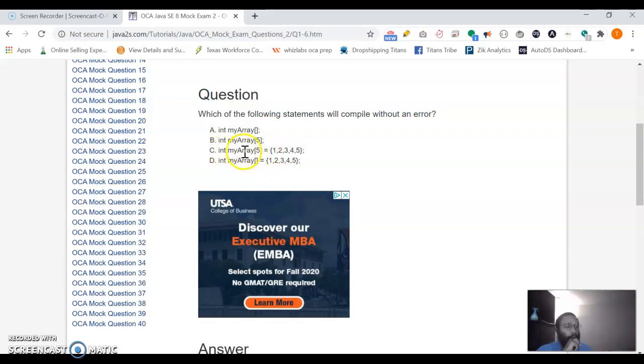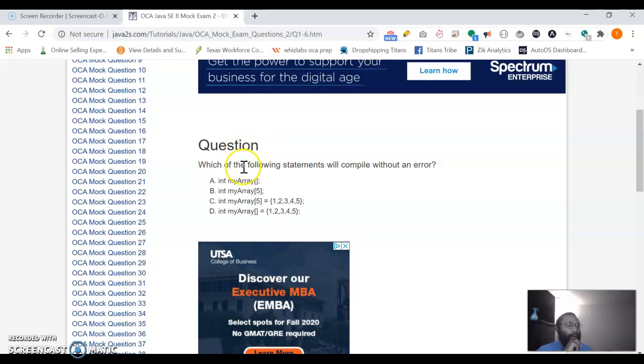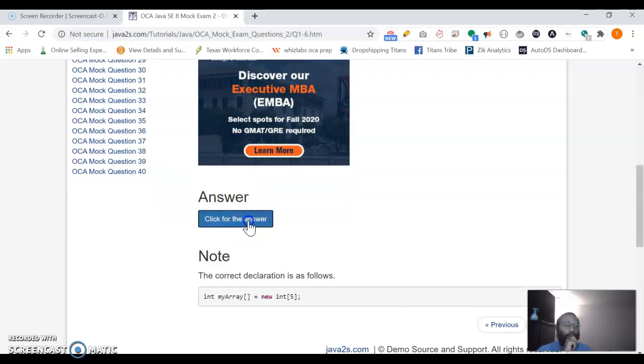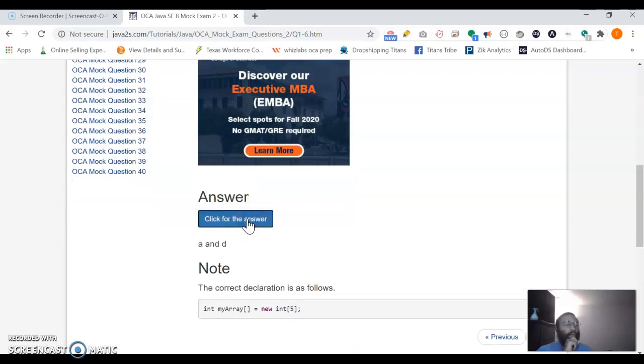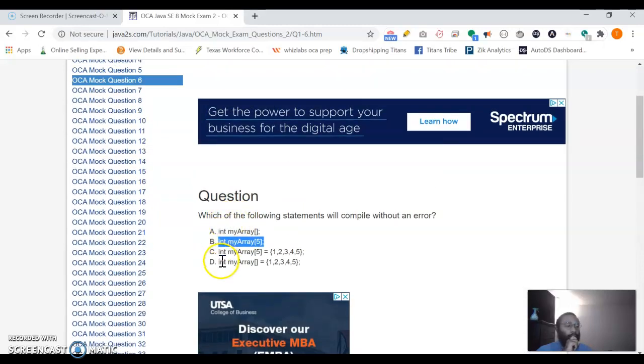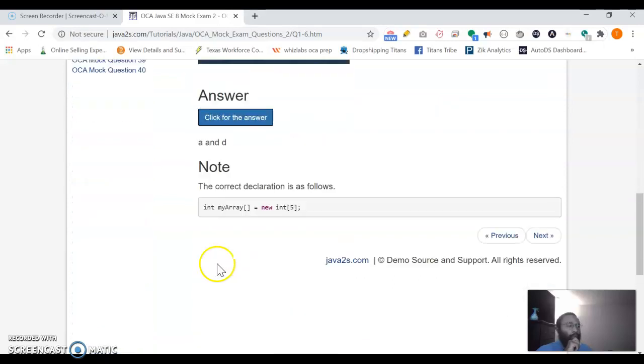We have int myArray 5 equals 5, and then he fills it with 5. This is okay too. Now int myArray 5, I believe this is okay too. So I believe B, C, and D are correct, and A is not correct because it doesn't establish a size. So let's see what we got here. Okay, it looks like A and D are correct. So I got this one wrong. Let's see if it gives an explanation.